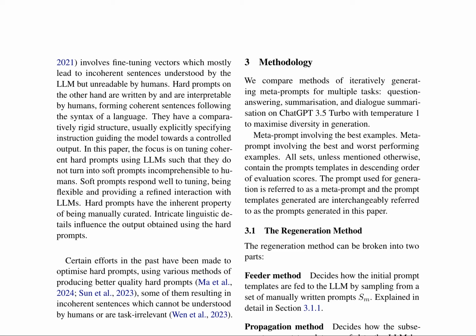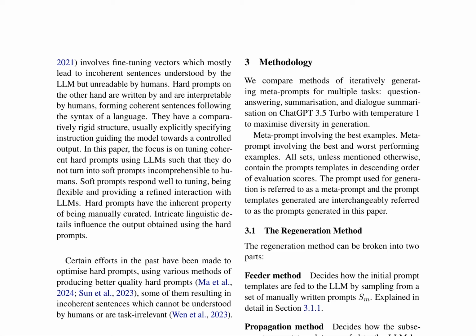Large language models, LLMs, rely on coherent hard prompts to generate accurate and relevant responses. However, optimizing these prompts can be challenging, often resulting in incoherent sentences or task-relevant prompts. To address this issue, researchers propose leveraging LLMs to improve upon prompts used for the same models, exploiting techniques such as mutating prompts and optimizing prompts through chain-of-thought prompting.